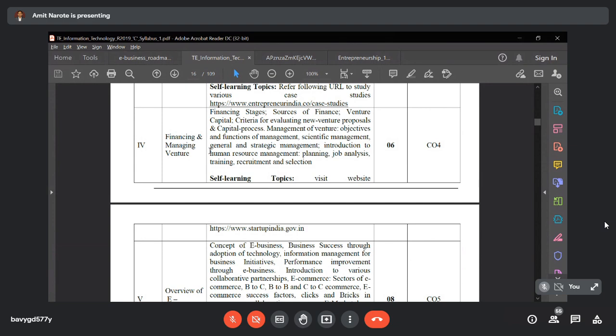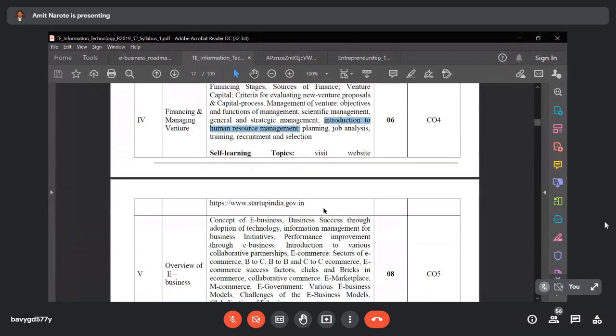Then introduction to human resource management. Here you have to introduce the HRM policies to the management. Then job analysis, training, recruitment, and selection. For this activity, you need to tell what different people you are going to hire. What do you mean by recruitment and selection of people?